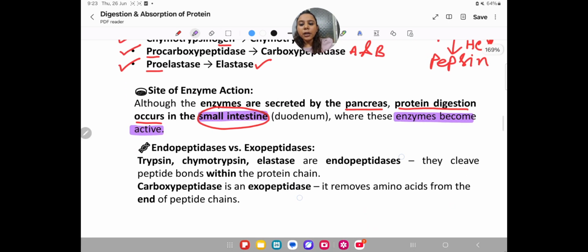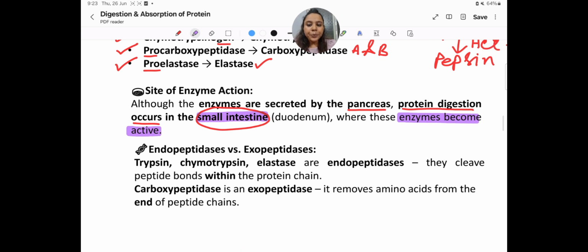See, we classify the enzymes secreted by the pancreas into two groups, that are endopeptidases and exopeptidases.